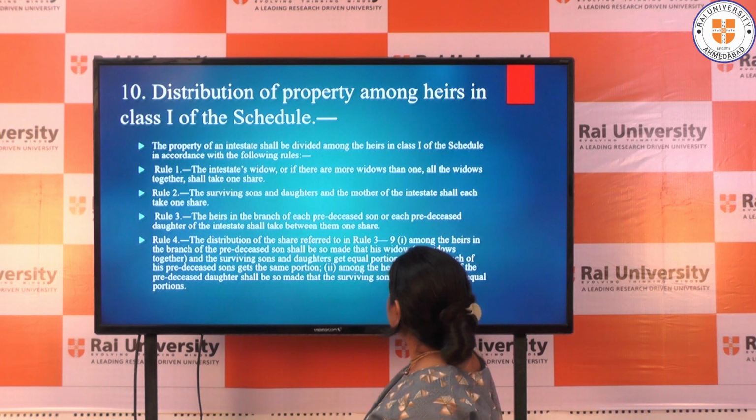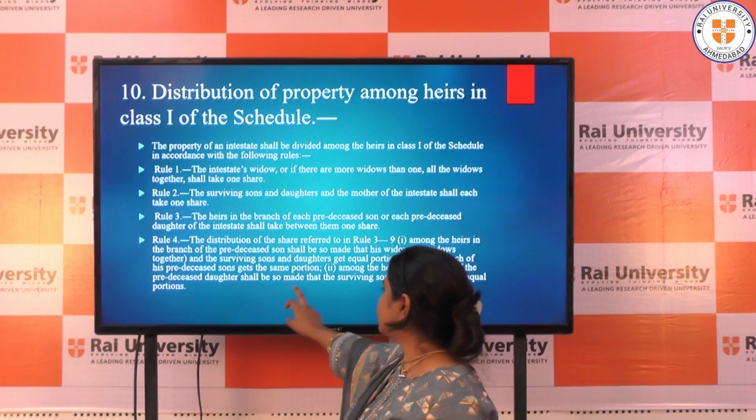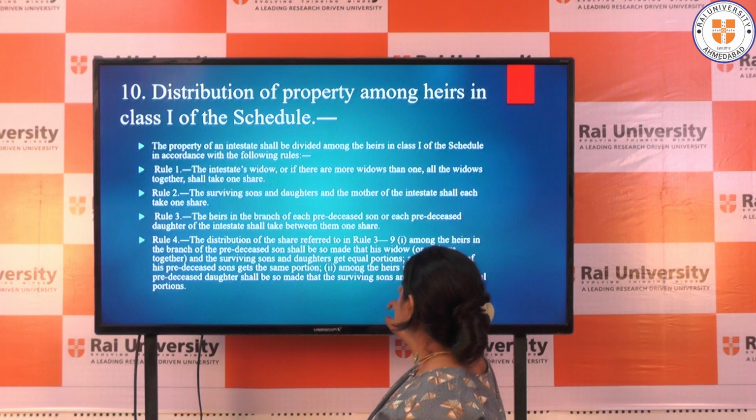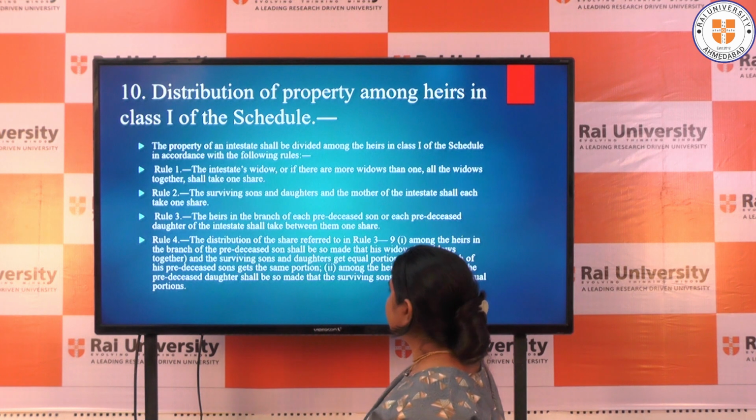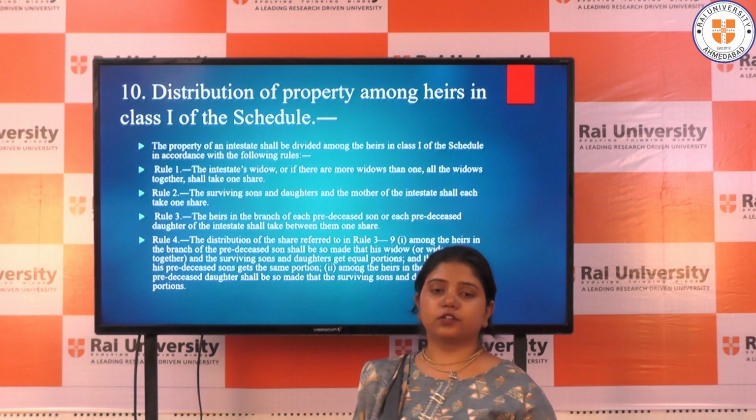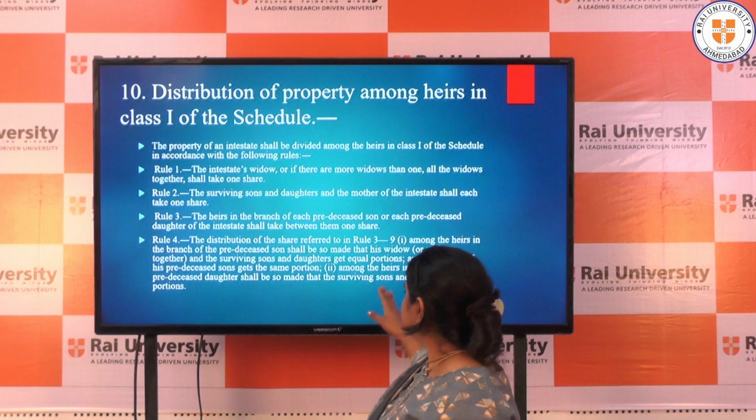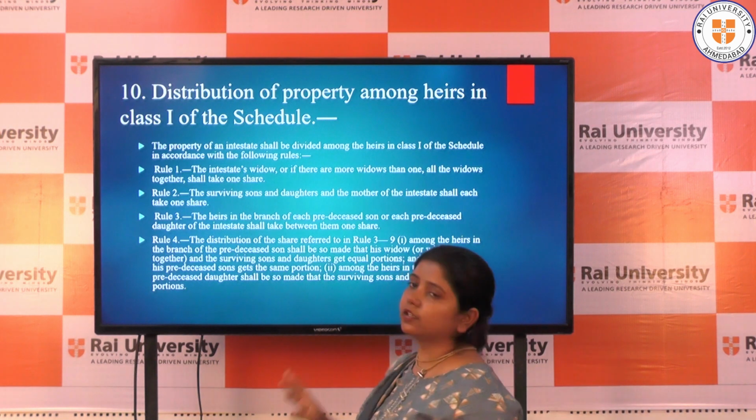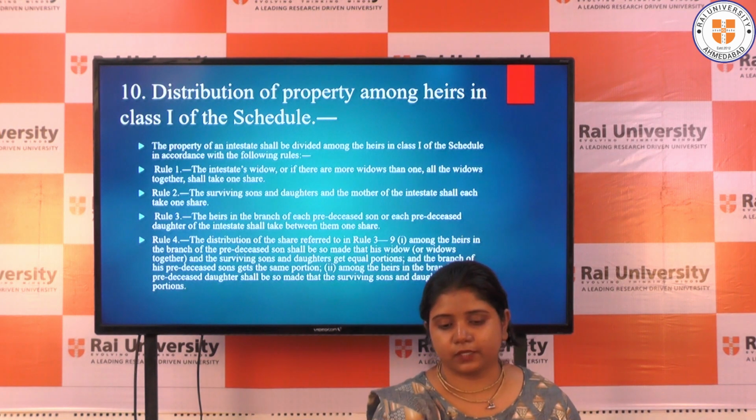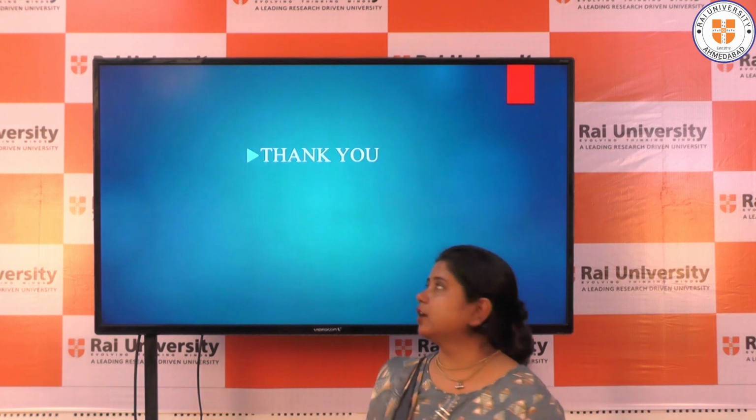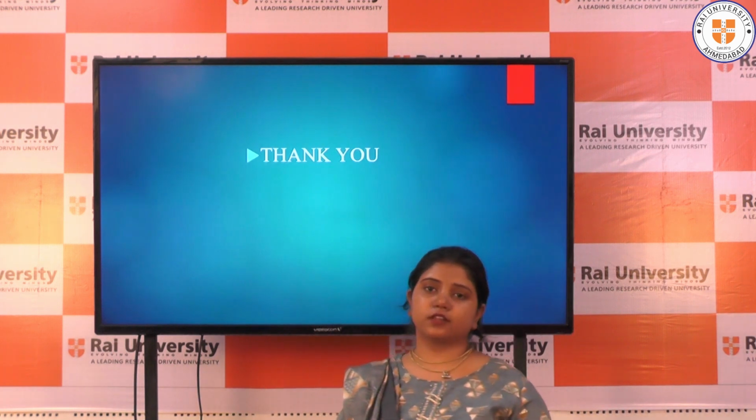Next, the distribution among the heirs in the branch of the predeceased daughter shall be so made that the surviving sons and daughters get equal portions. So all the surviving sons and daughters will get an equal portion from the property. This is all for the Hindu Succession Act overall here.